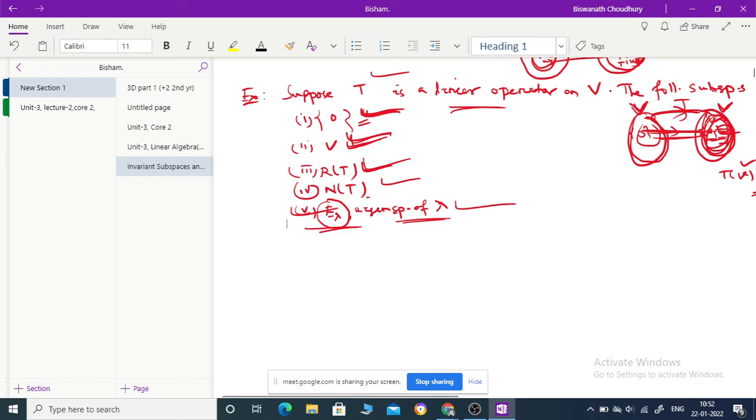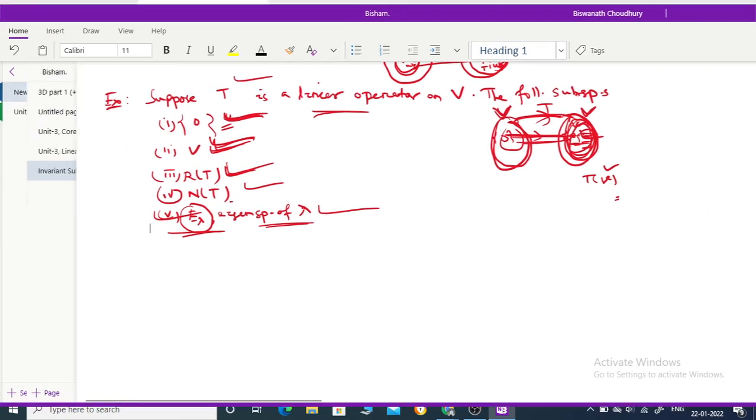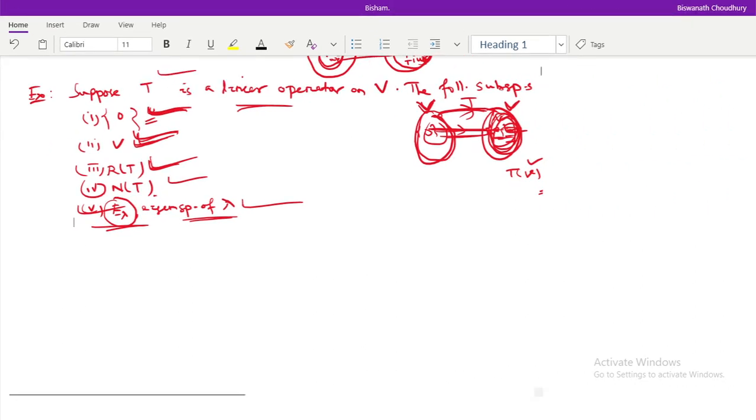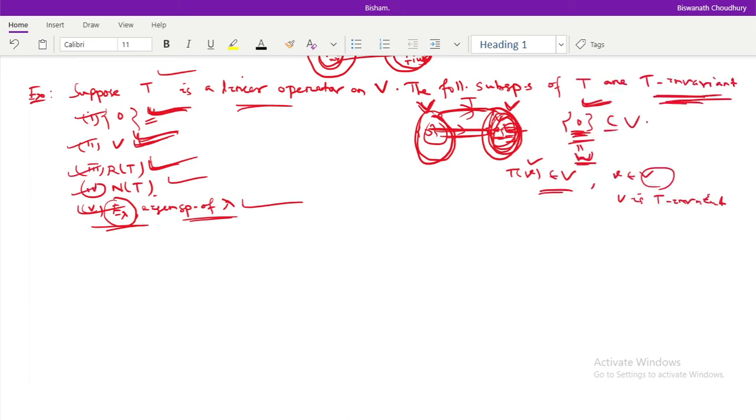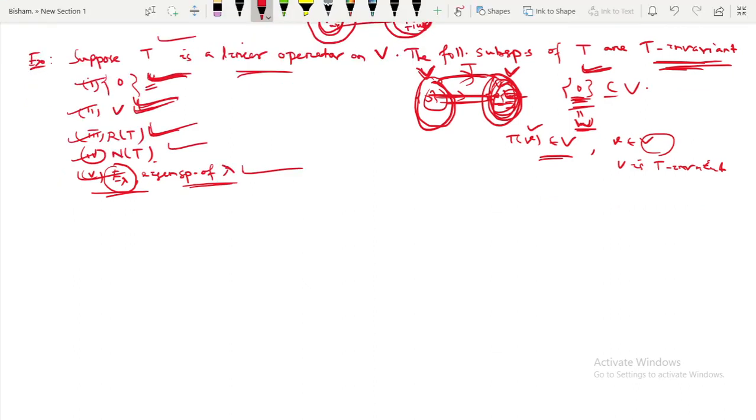Now come to another example. These are obvious things, meaning these are general things. If T is any linear operator on V, then the set containing 0 is T invariant, and the whole set V is also T invariant, and range of T and null space of T are also T invariant, and the eigenspace of lambda is also a T invariant subspace of V, any vector space V. Now consider a particular example.